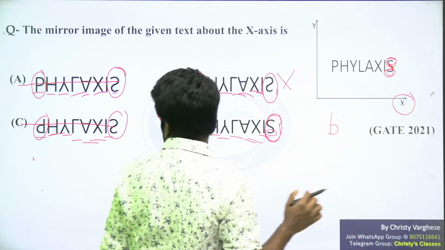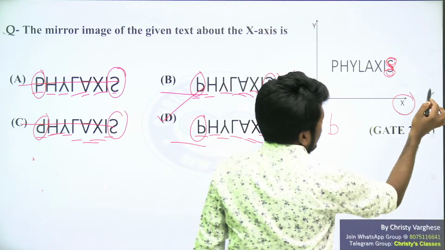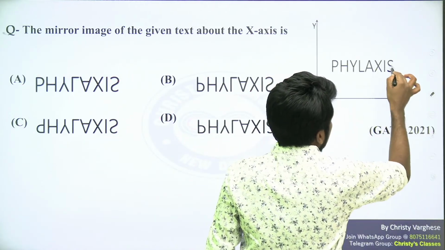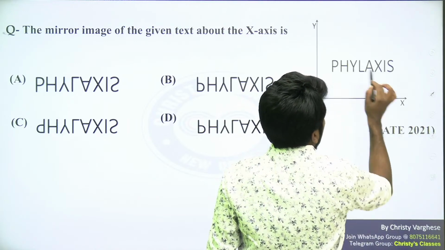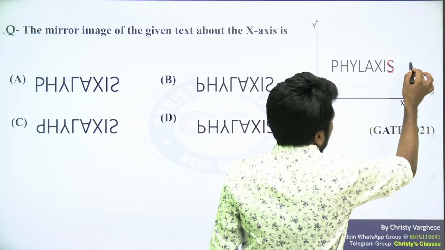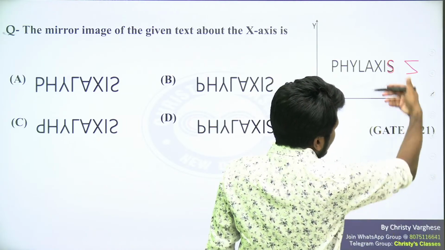Okay, sorry. I told it wrong. I will just draw S once again. I will erase this. Look at this. This is the S letter. Or if you want, you can just draw it like a Z letter so that it is easy to understand.